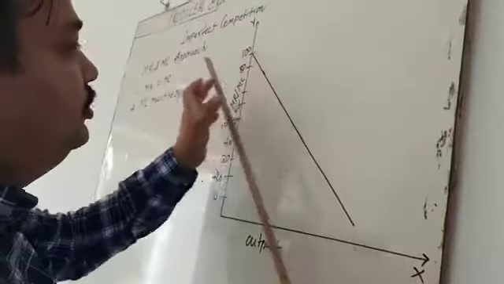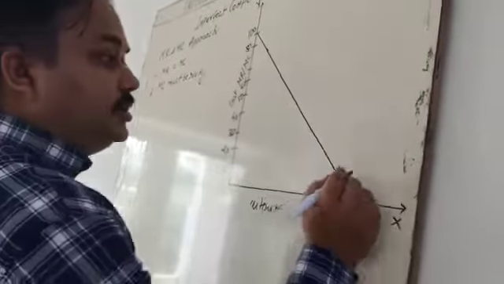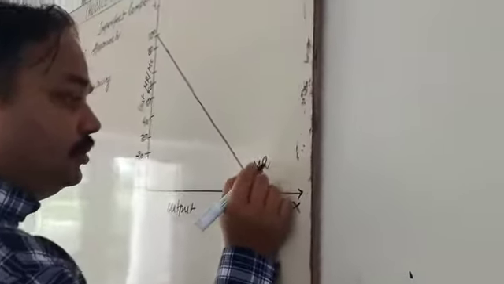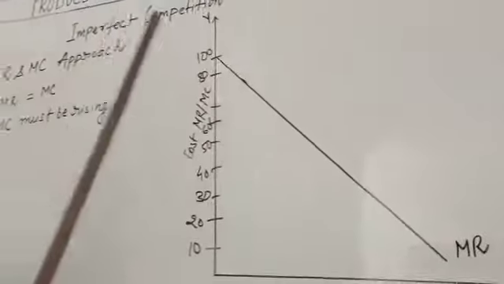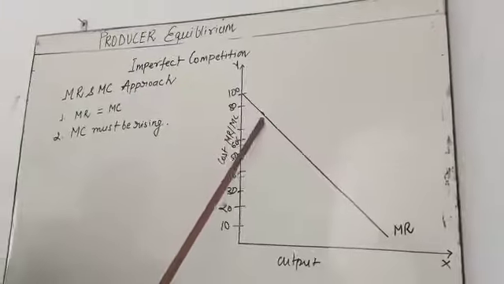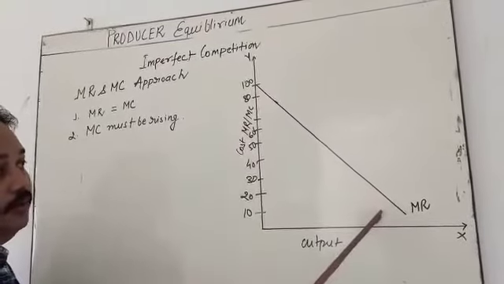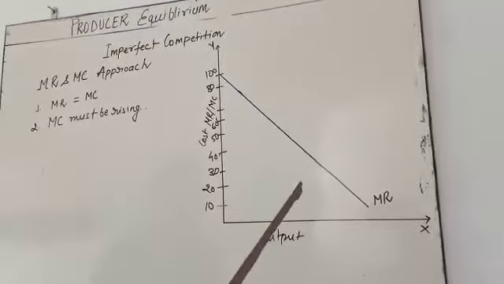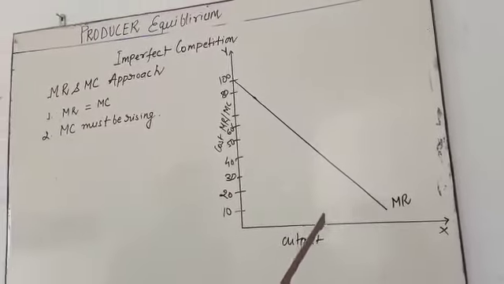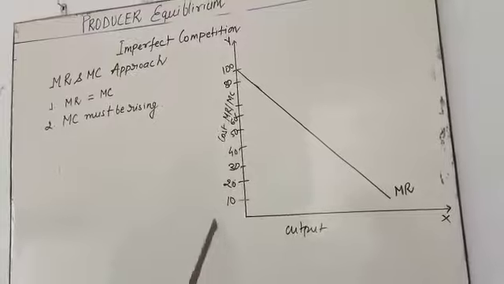This is going to decrease. My dear student, it is the marginal revenue curve. You observe that in imperfect competition, the marginal revenue curve is formed. Why? Because the price is decreasing, and if the price is decreasing, marginal revenue is also decreasing. Simple.